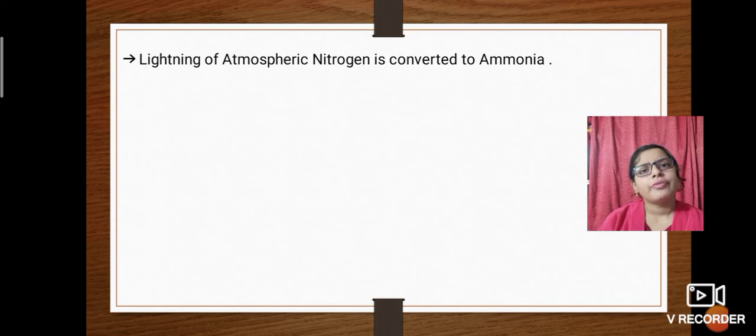This is the other process, lightning. If lightning occurs, the atmospheric nitrogen is converted into ammonia, and then the ammonia is sent to nitrifying bacteria, and the nitrifying bacteria convert it into nitrates, and these nitrates are sent to leguminous plants.